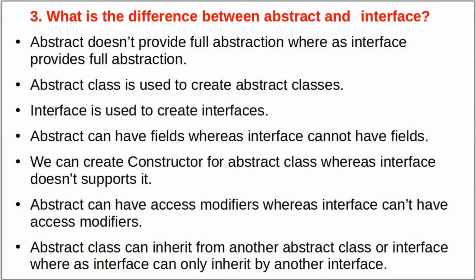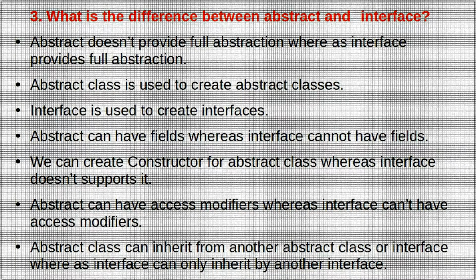We can create a constructor for an abstract class, whereas interface does not support constructors. Abstract can have access modifiers, whereas interface cannot have access modifiers. An abstract class can inherit from another abstract class or any interface, whereas an interface can only be inherited by another interface.